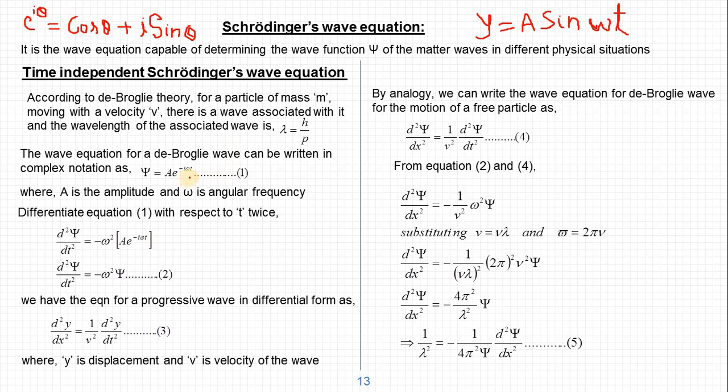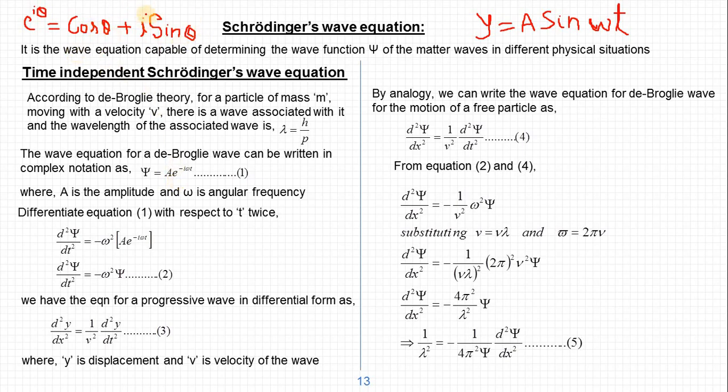So e power minus i omega t is nothing but a into cos omega t minus a into i sin omega t. So that is the sum of two waves. As we know, a matter wave is a compound wave packet, the superposition of two or more waves.